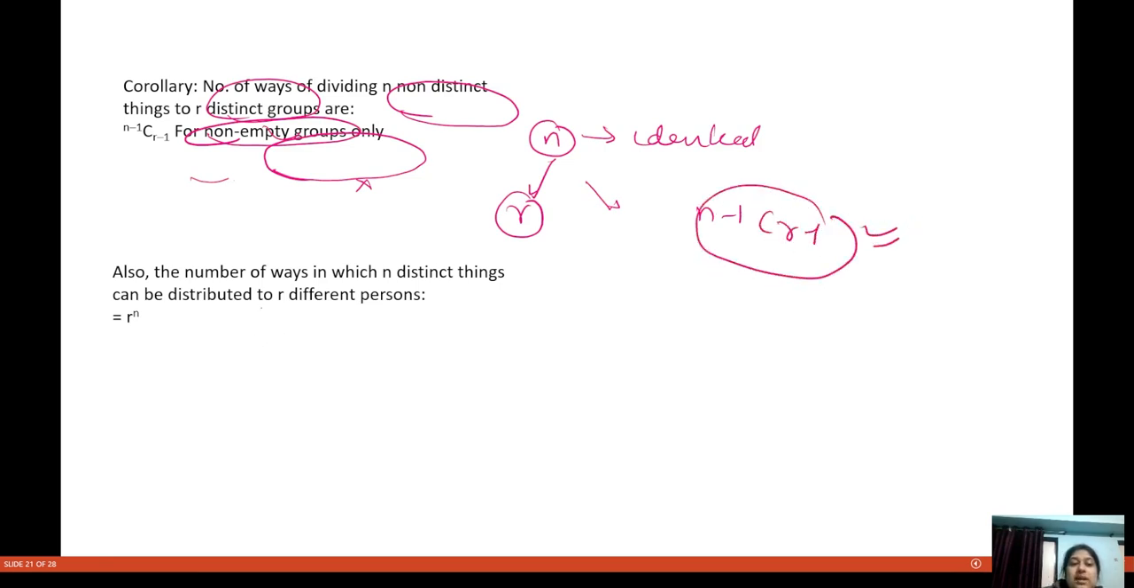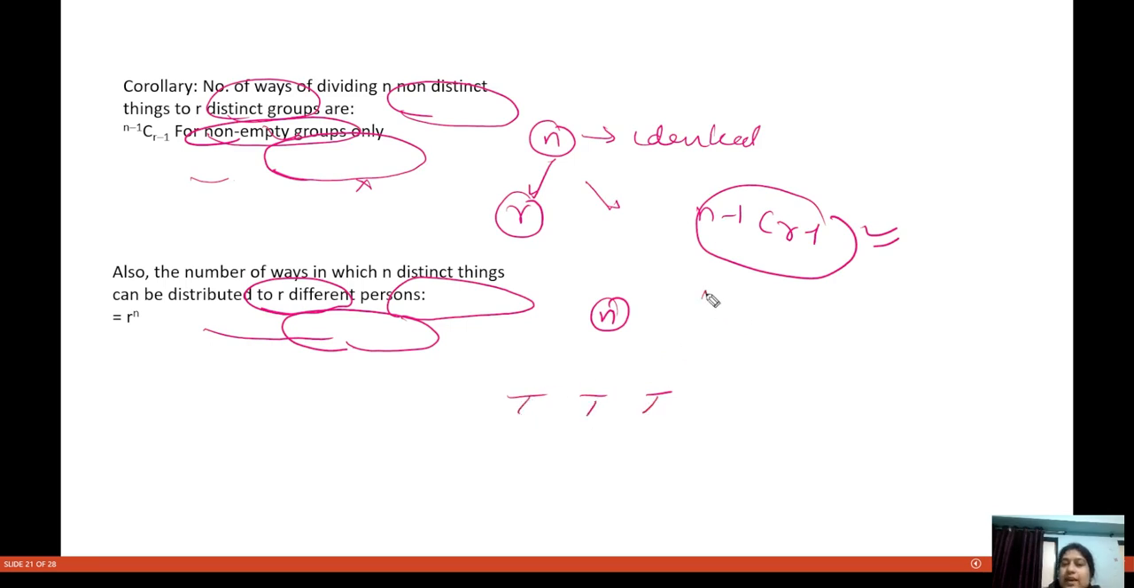Also, the number of ways in which n distinct things can be distributed to r different persons. We are given n distinct things, and we have to distribute them to, let's say, three people. Like that, we had four rings, and we had to distribute them to three fingers. In how many ways did we do that? We did 3 to the power 4 ways. The three fingers were distinct, and the rings were not said to be identical. Distinct things can be distributed to r different people.